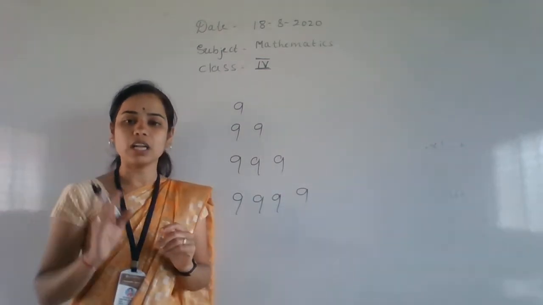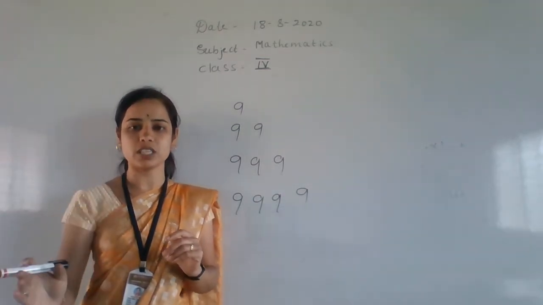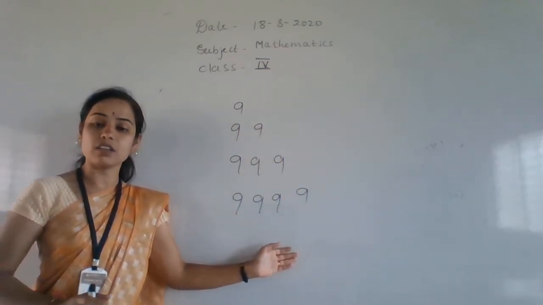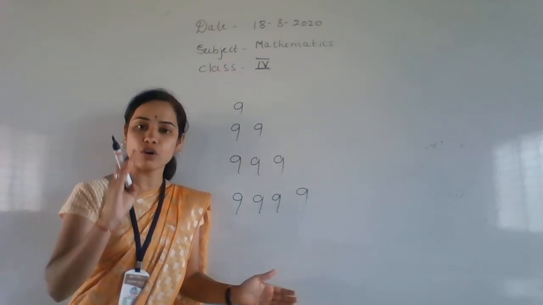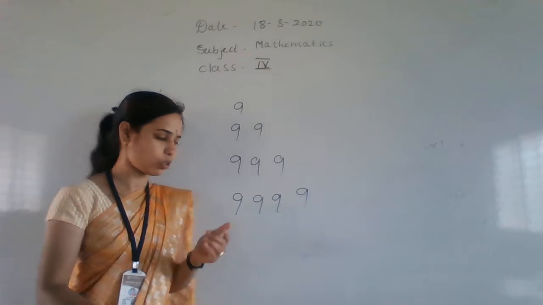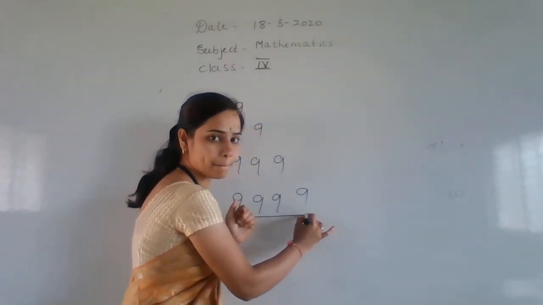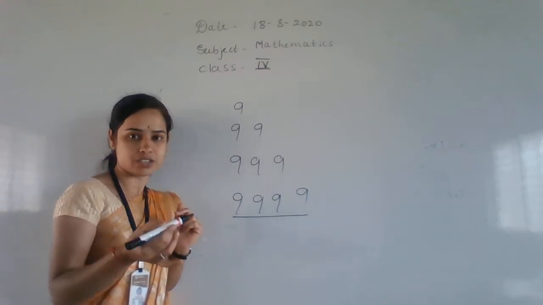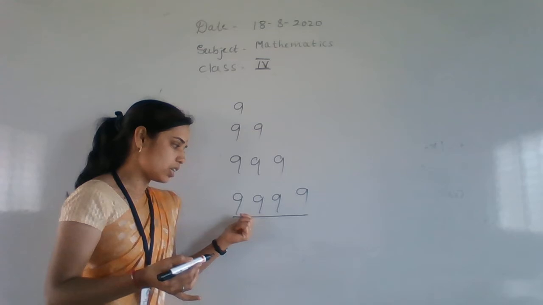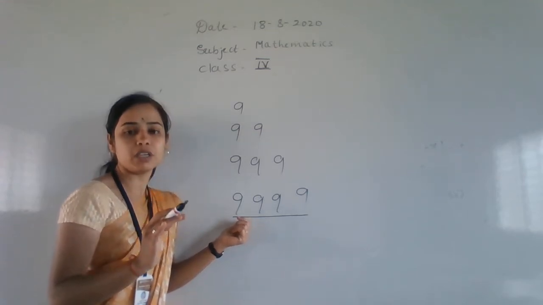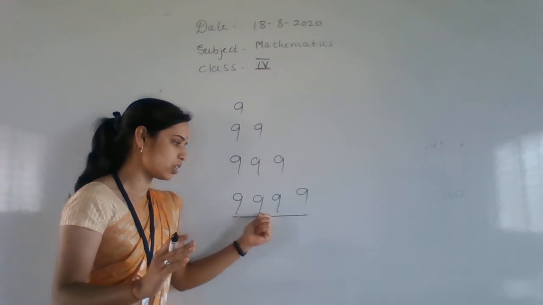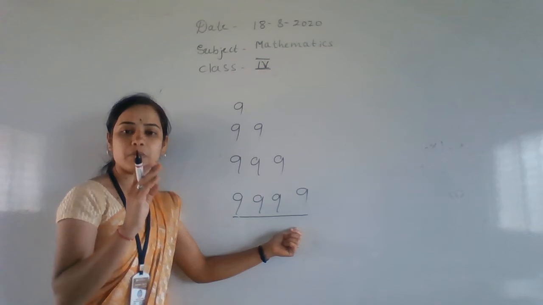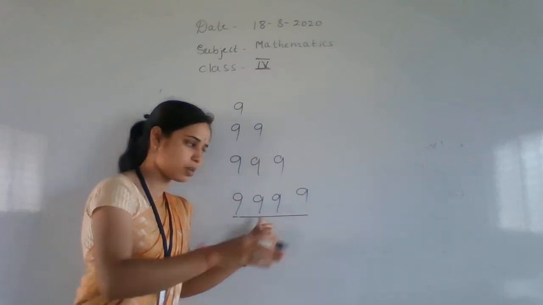If I ask you to tell the biggest one digit number, biggest two digit number, biggest three digit number, biggest four digit number, you have to write these numbers. Okay, if anybody asks you, tell me biggest four digit number with different digits. Okay, these all have the same digits. While asking a question you need full analysis, you should pay attention to what they are asking. If they ask you, tell me four digit biggest number, that means 9999. If anybody asks you, tell me the four digit biggest number with different digits, then it will be different.